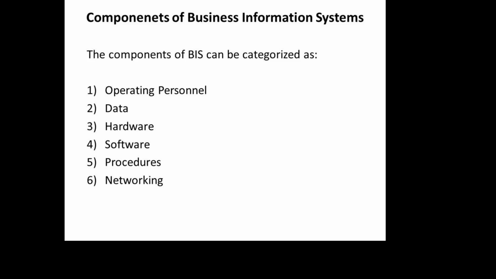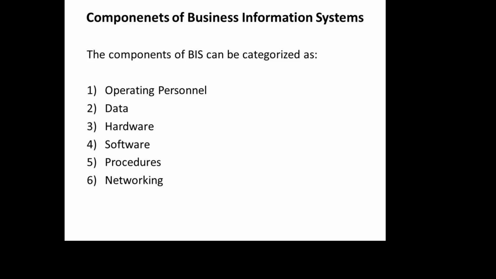Next is networking. Networking means that a system finally arrives, or is ready for usage, when we have networking in the system. Networking is internet connectivity, or it can be Wi-Fi, LAN, WAN, whatever you say. These are all the networking required for the operation of the business information system. So these are all the different components of the business information system.